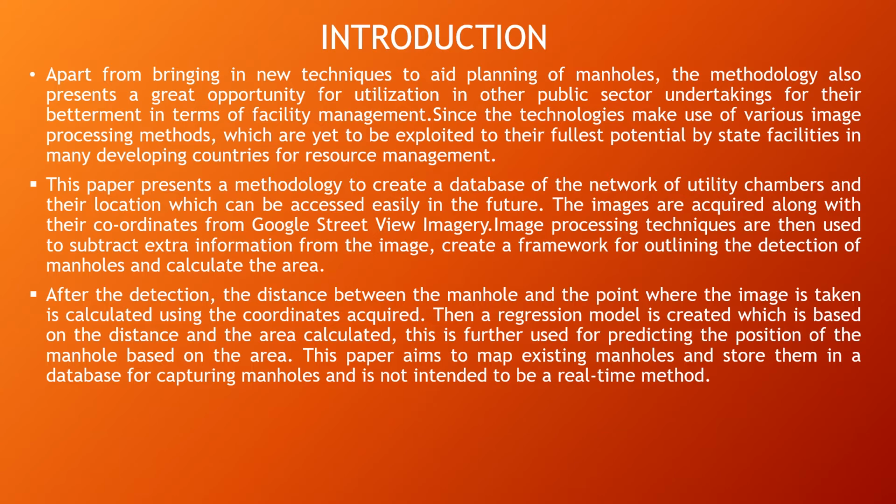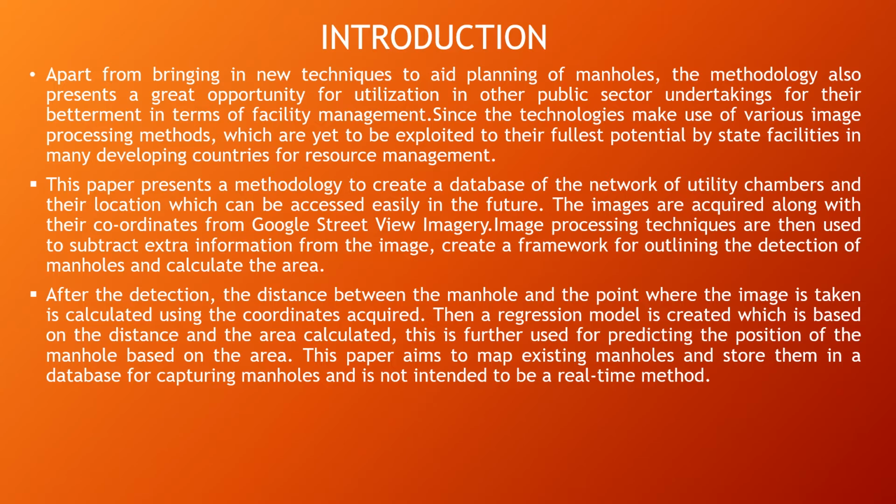This system presents a methodology to create a database of the network of utility chambers and their location, which can be accessed in the future. The images are acquired along with their coordinates from Google Street View imagery. Image processing techniques are used to subtract extra information from the image and create a framework for outlining the detection of manholes.